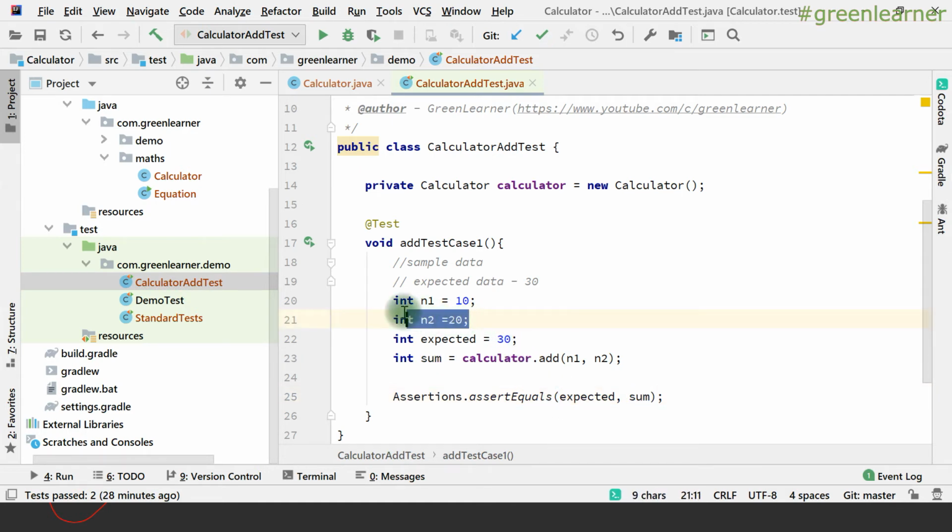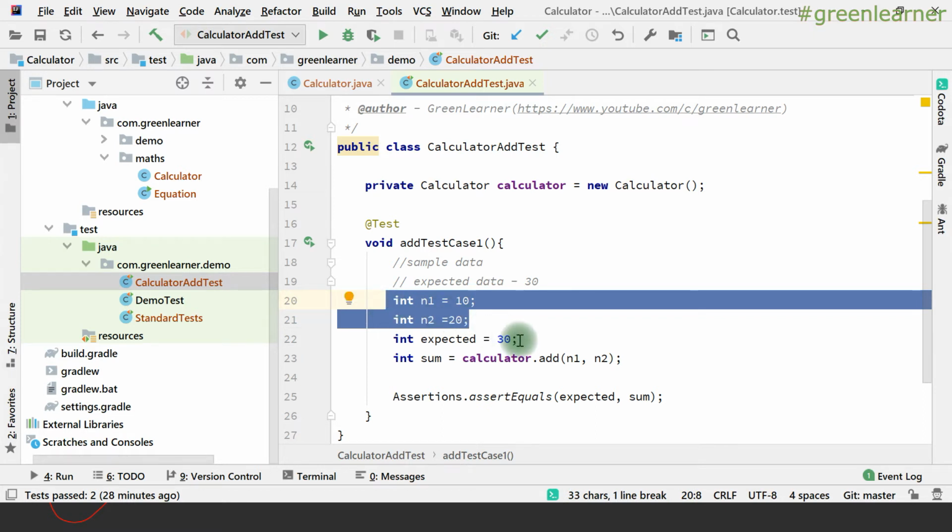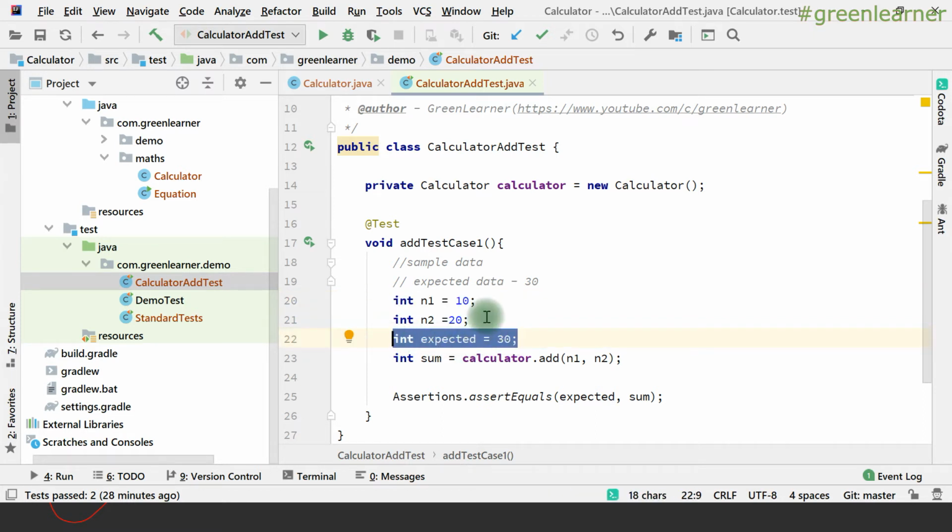Just to revise, we have sample data and we have expected data. We pass the sample data into the method that we are unit testing, and whatever result it returns is the actual data. Now we are going to compare the expected data and the actual data. We think that they are equal. So what is the condition for the test to pass? They should be equal. The condition can be different. In some cases you may want to pass the test if they are not equal. In this case, I want these two to be equal to pass the test, right?